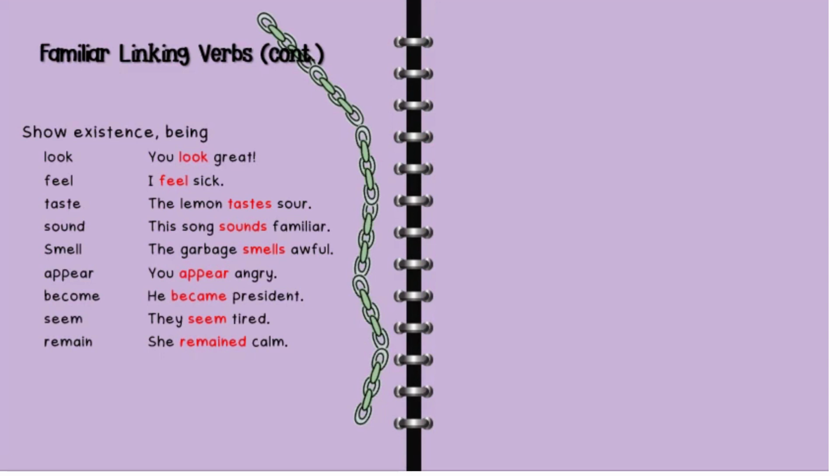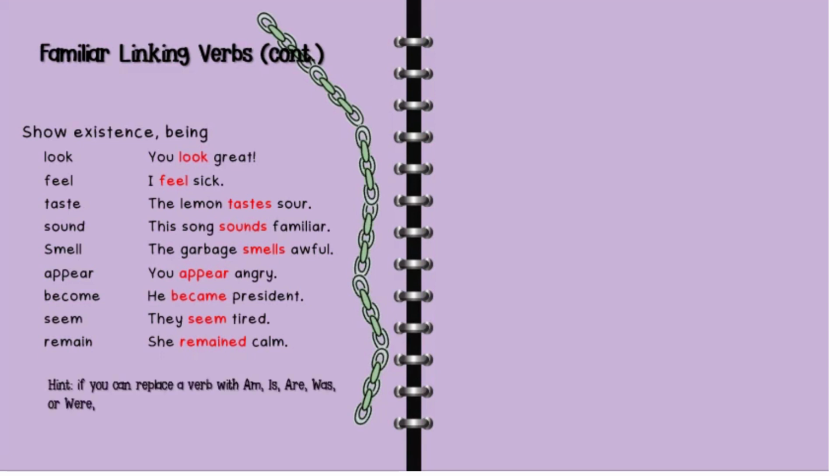As you can see over here, look, feel, taste, sound, smell, appear, become, seem, and remain have the same form as action verbs, that is the infinitive. But they have different functions. They are not main verbs or action verbs, but they are linking verbs. How can we differentiate the verbs that belong to main verbs, action verbs, or linking verbs?